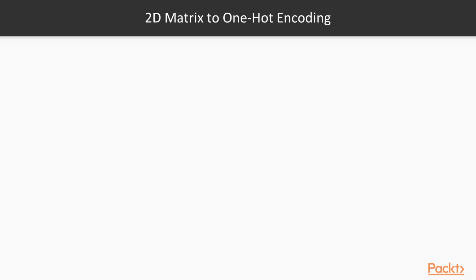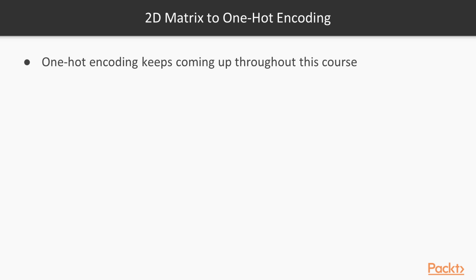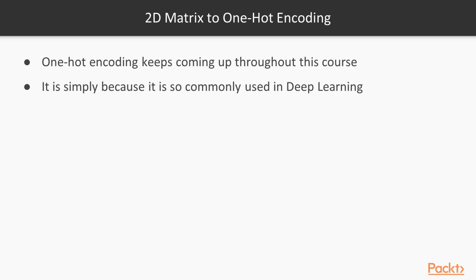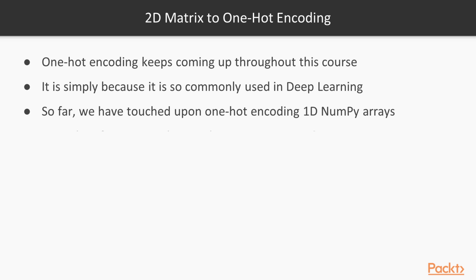So we'll start with just reminding you that one-hot encoding keeps coming up throughout this course, and in general, when you are working with deep learning methods, this kind of encoding, you can pretty much see it all the time. And so far, we actually did some one-dimensional NumPy arrays. So we've got flat arrays, just normal lists pretty much.